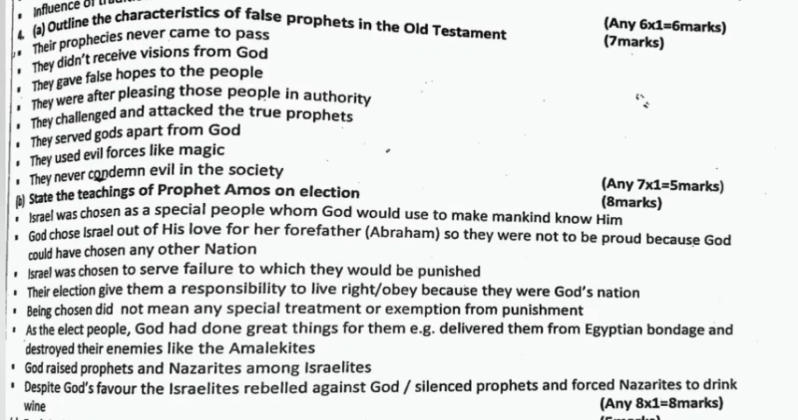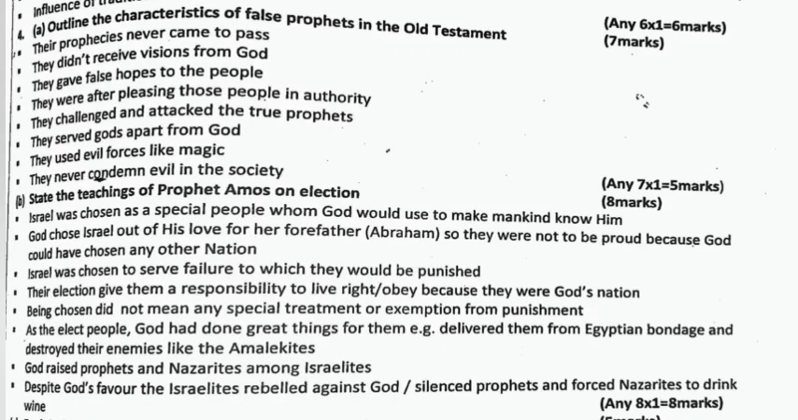Outline the characteristics of false prophets in the Old Testament. Their prophecies never came to pass. They didn't receive visions from God. They gave false hopes to the people. They were after pleasing those people in authority. They challenged and attacked the true prophets. They served gods apart from God. They used evil forces like magic. They never condemned evil in the society.